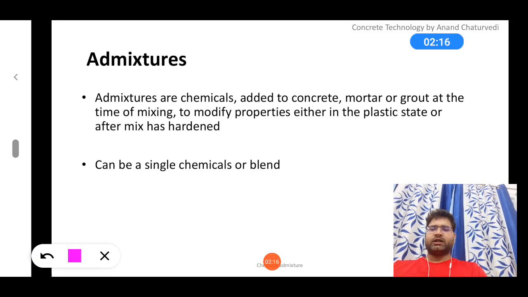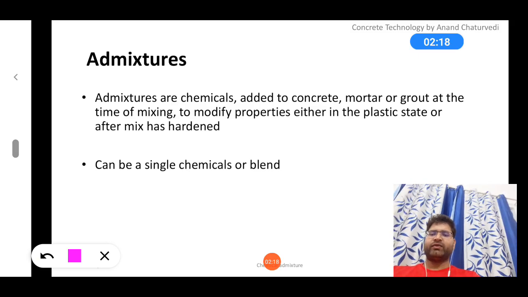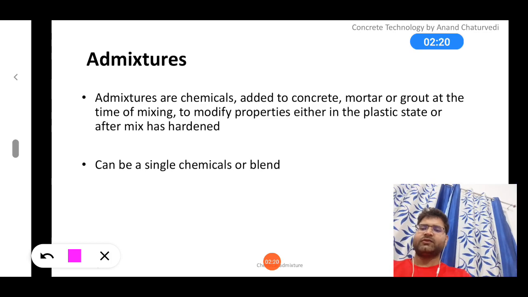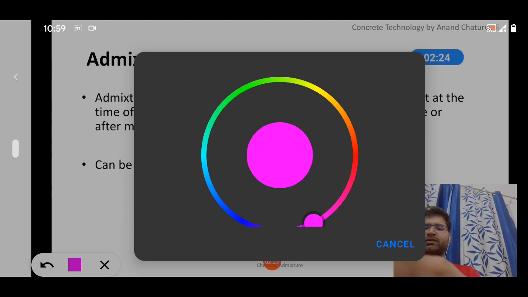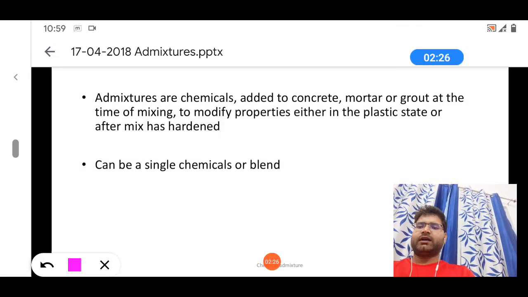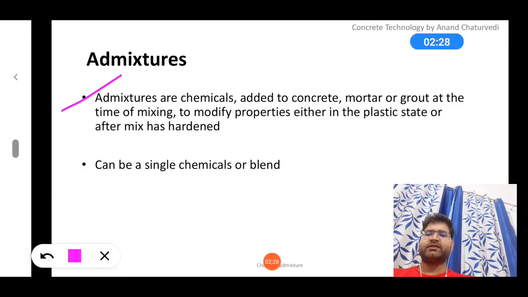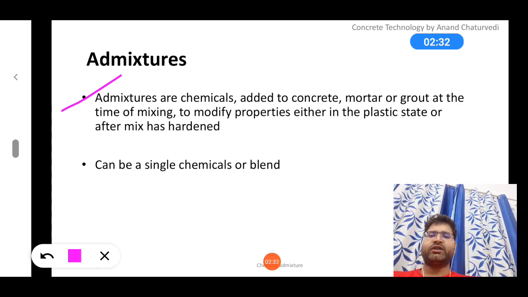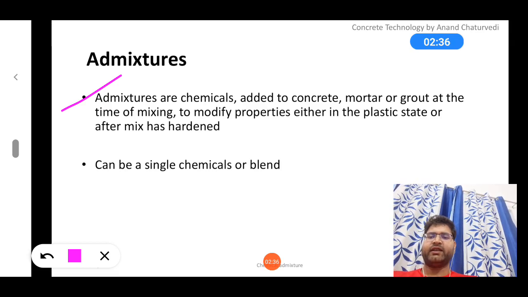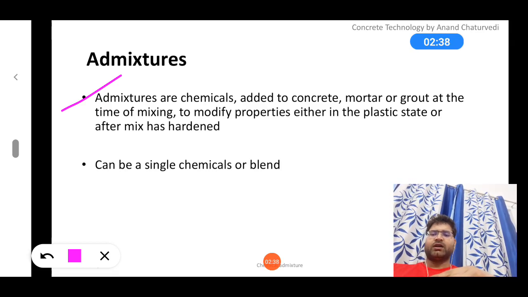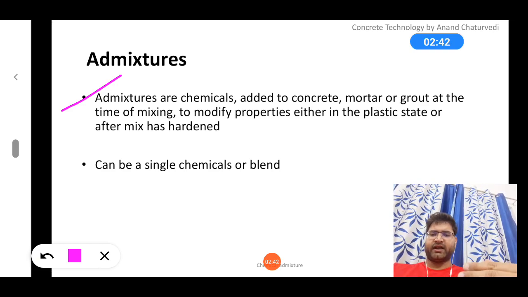As it is written over here, first point, admixtures are the chemicals added to concrete, mortar or grout at the time of mixing to modify properties either in the plastic stage or after it is hardened.